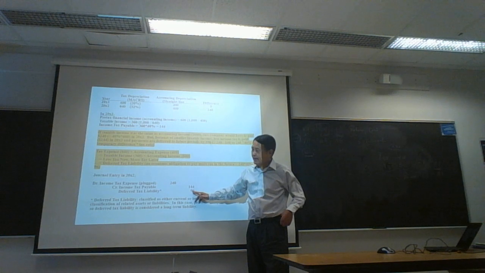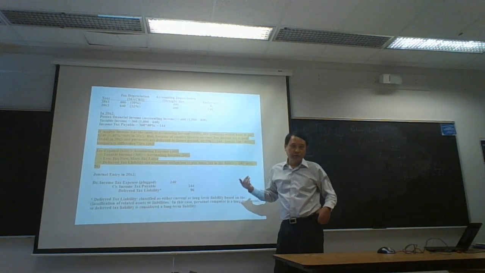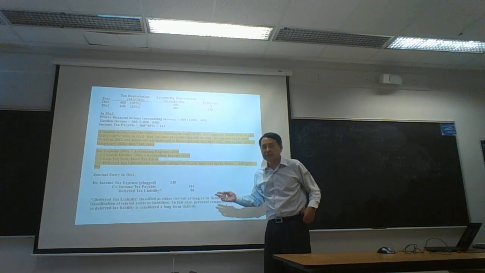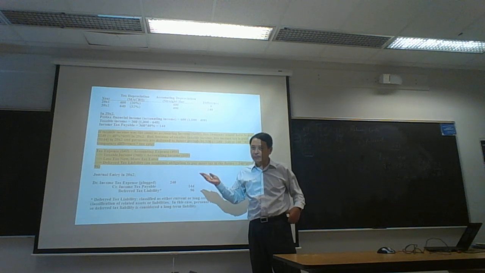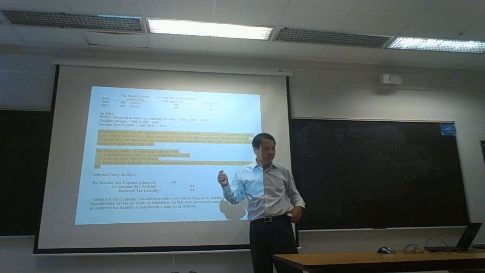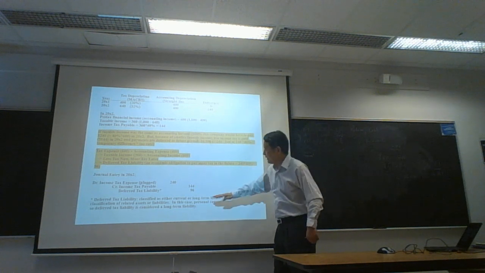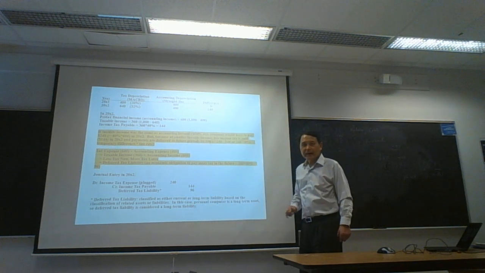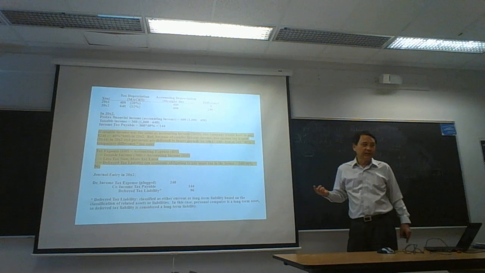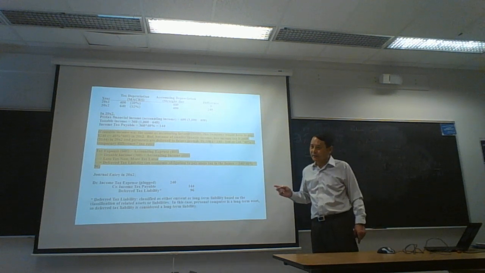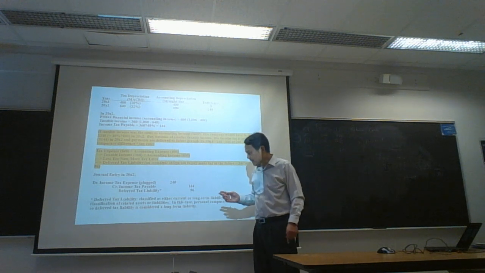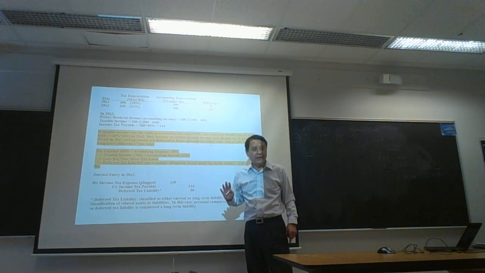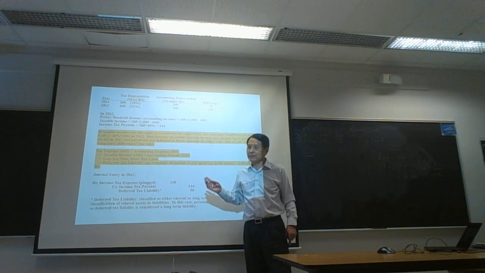Okay? And there's an accounting rule for classification of DTL and DTA. And the rule is very simple. As I mentioned down here, DTL is classified as either current or long-term, depending on classification of the related asset or liability.